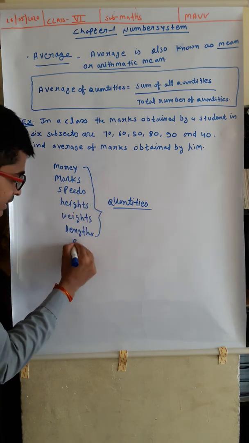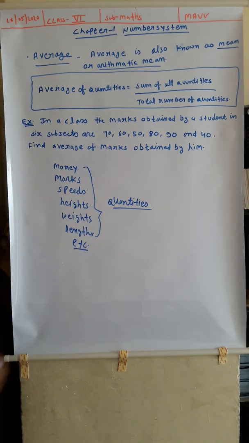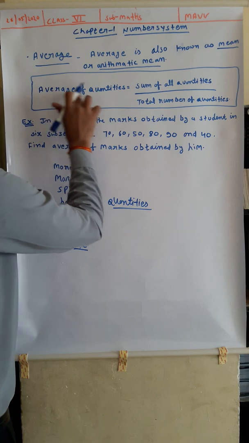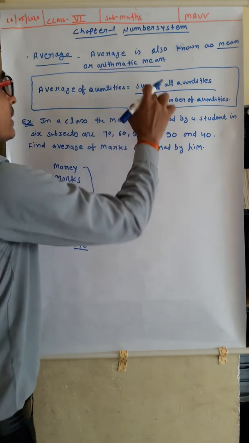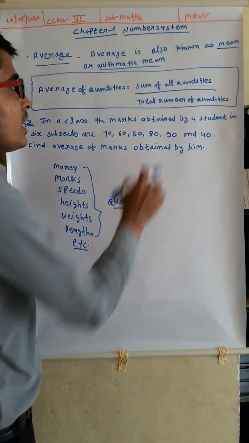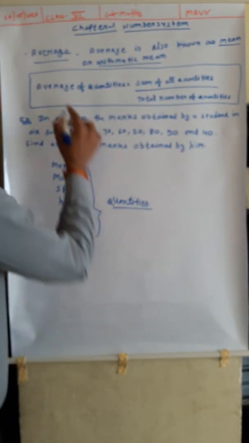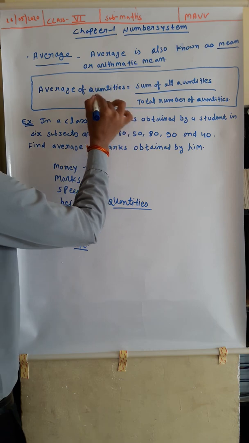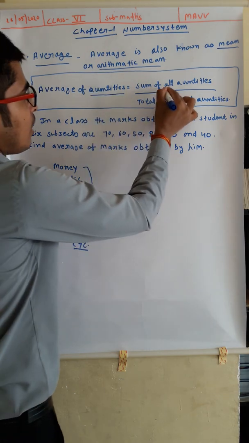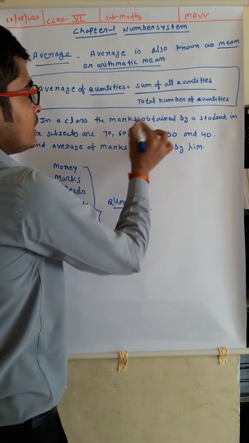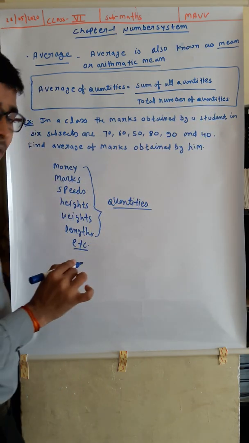These are all called quantities, and maybe more. So average of quantities means sum of all quantities upon total number of quantities. Look at the formula: average of quantities means sum of all quantities upon total number of quantities.